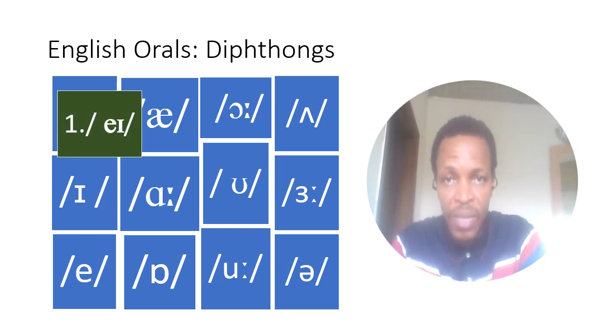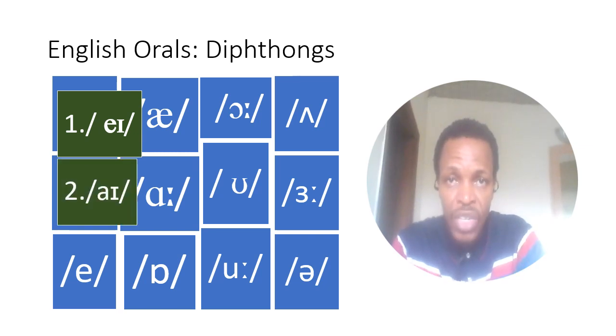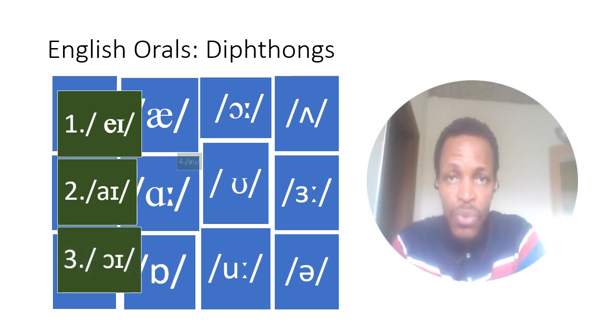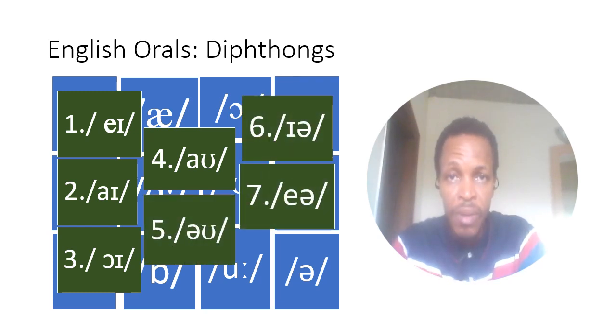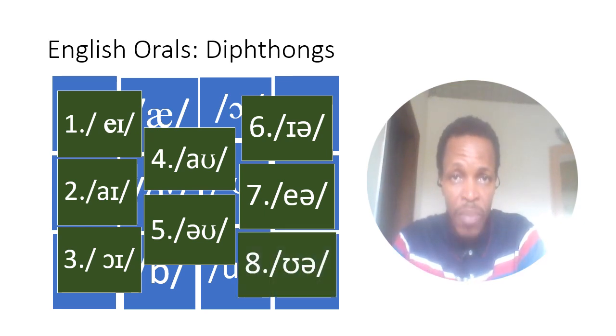There are 8 diphthongs. They are: A, which is roughly a combination of A and E. I, which is roughly a combination of A and E. Oi, which is roughly a combination of O and E. Ow, which is roughly a combination of A and U. O, which is roughly a combination of O and U. And the remaining diphthongs, each a combination of two monophthongs.